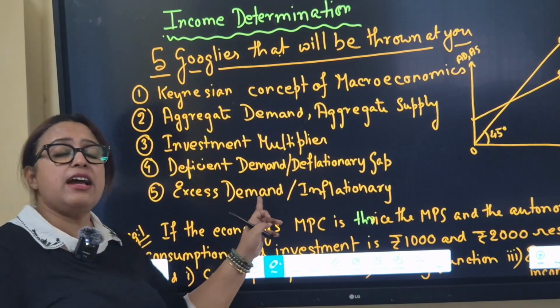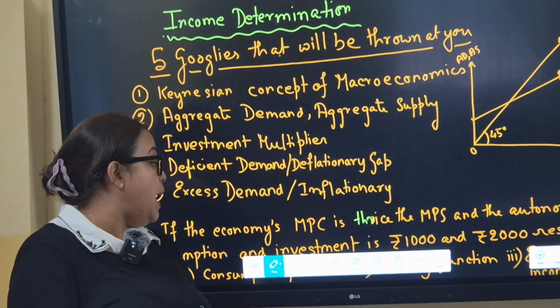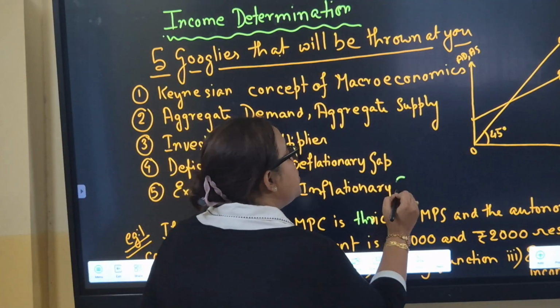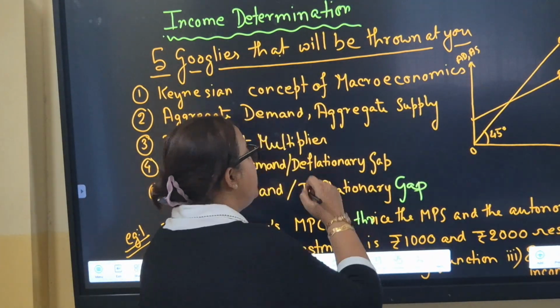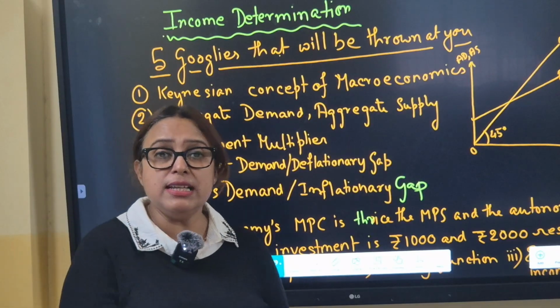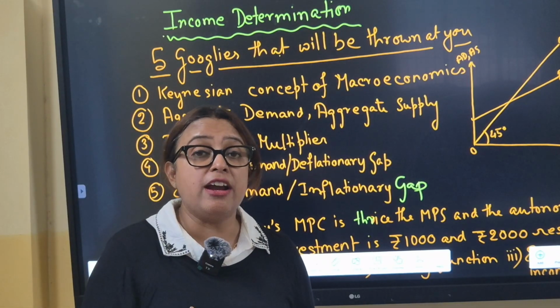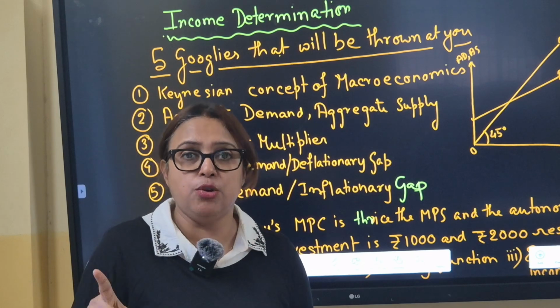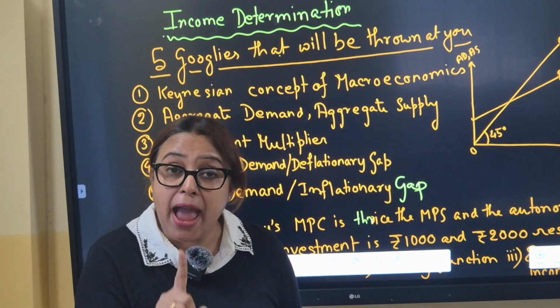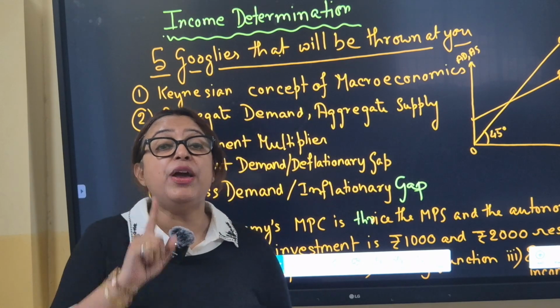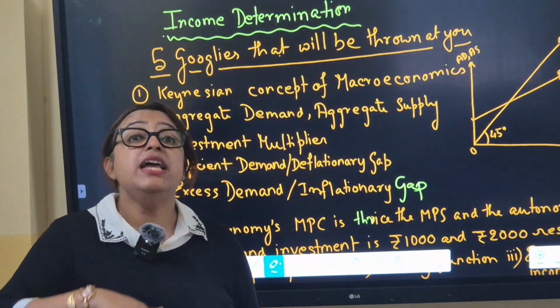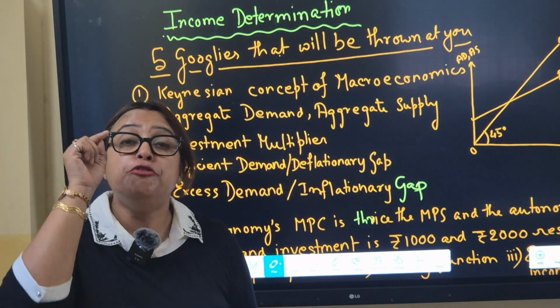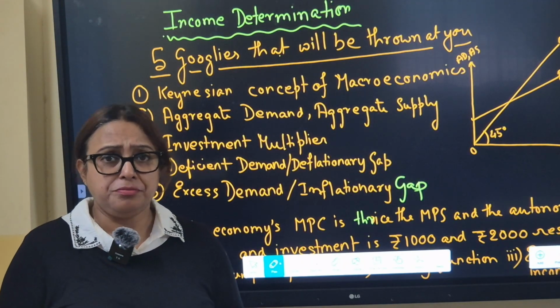Next is excess aggregate demand or inflationary gap. I forgot to write the gap. So inflationary gap. What is this? Again, it is not when aggregate demand is greater than aggregate supply. No, no, no. Complete zero in answer. Excess aggregate demand is when actual aggregate demand is more than full employment aggregate demand.